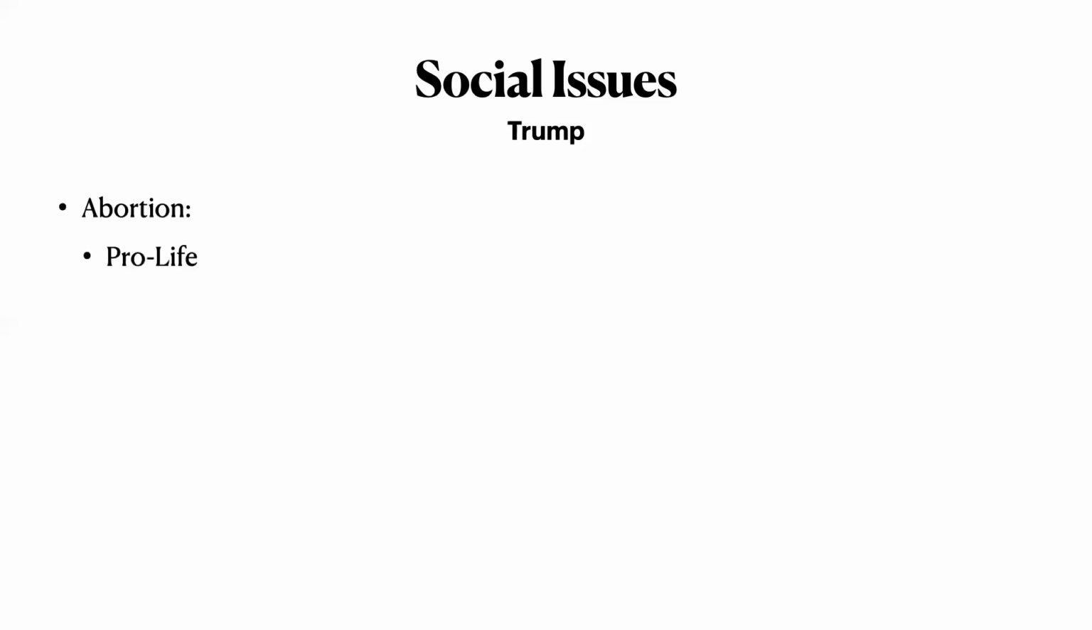President Trump is pro-life. He supports limiting abortion. He supports Supreme Court justices and judges that reflect those values, and supports legislation limiting abortion.